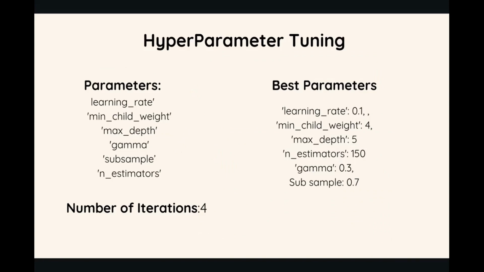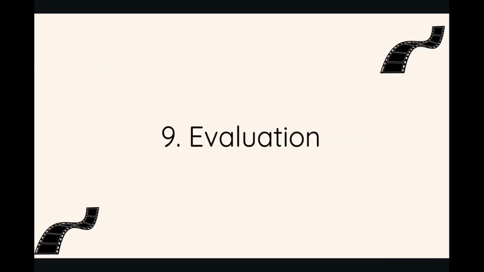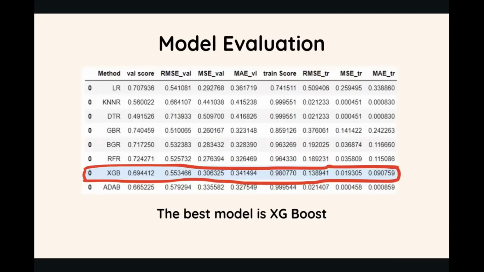Here we have used these parameters: learning rate, which is basically the step size of each iteration, the minimum child weight, which specifies the weight of each child, the maximum depth of each tree, the number of trees in the model, and the fraction of the subsamples used. These were the best parameters which we found after 4 iterations. After inducing these parameters, we found the scores to be in such a way.